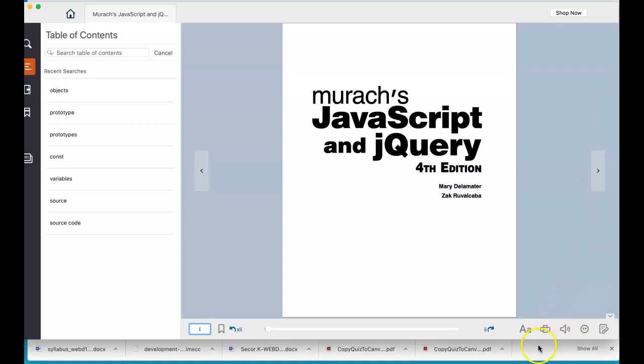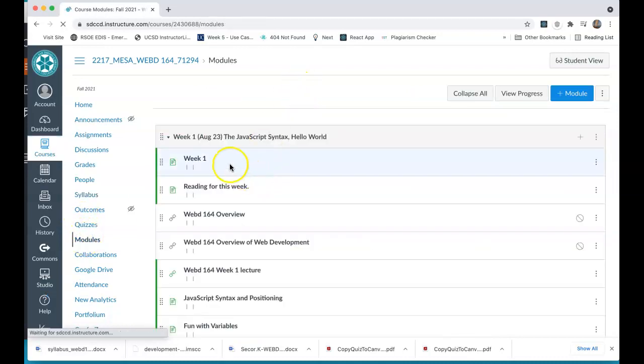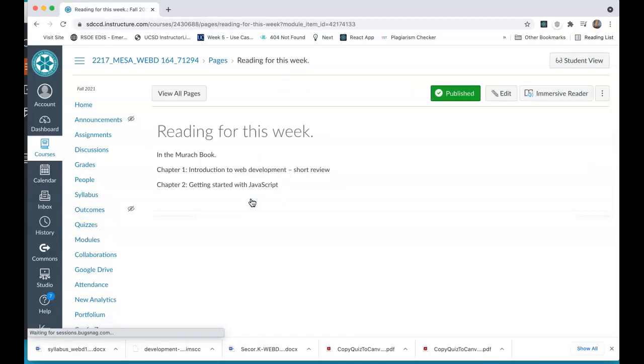So every week when we go to our modules, there'll be the reading for that week, okay? And all the reading is based on the 4th edition, which is what I'll be using. So if you see a title like Getting Started with JavaScript and you're in the 1st edition, you'll look and make sure the chapter names match, because the chapter numbers will be a little bit different. The code in the original textbooks, the 1st and 2nd, is a lot older than in edition 3 or 4.